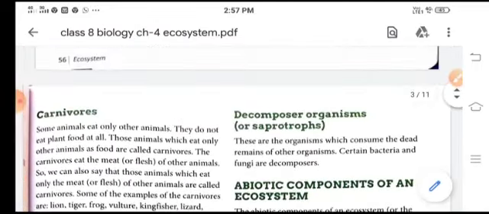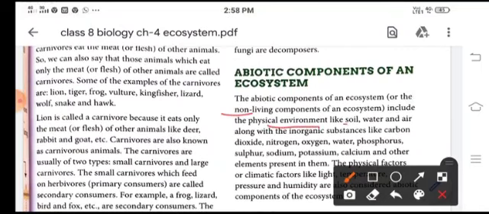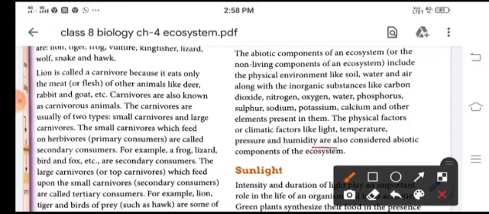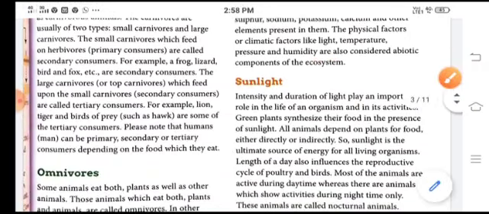Now come to abiotic component of an ecosystem. The abiotic component includes the non-living components of an ecosystem, which includes the physical environment like soil, water and air, along with the inorganic substances like carbon dioxide, nitrogen, oxygen, water, phosphorus, etc. These physical factors or climatic factors like light, temperature, pressure and humidity also come under abiotic components of the ecosystem. So let's start with the sunlight.